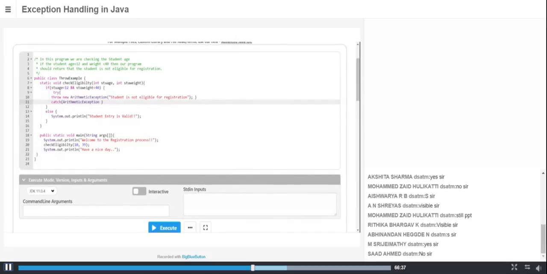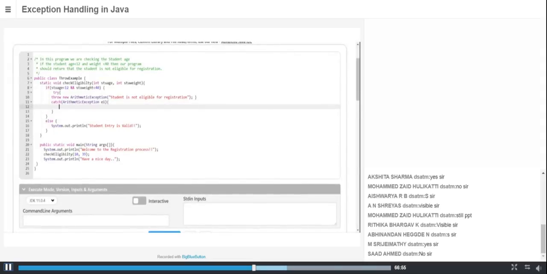I'm going to create one instance here, where I have thrown that instance, and the instance name is e. Then I'm going to close this. There, in my block, I'll just print some information, some wrong information, something like wrong values.